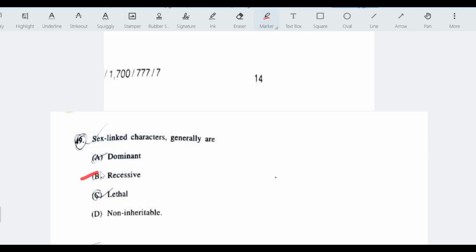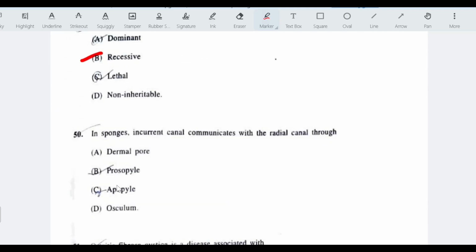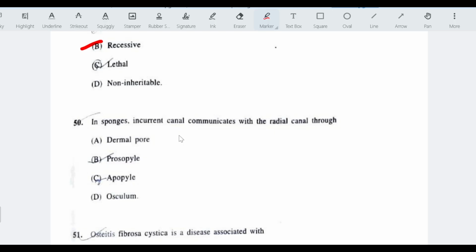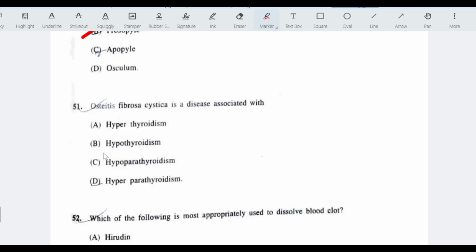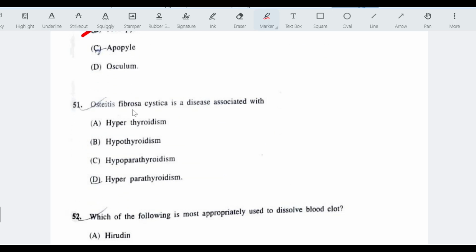Sex-linked predators generally are recessive. In sponges, incurrent canal communicates with the radial canal through prosopyles. Next question, osteitis fibrosa cystica is a disease associated with hyperparathyroidism.